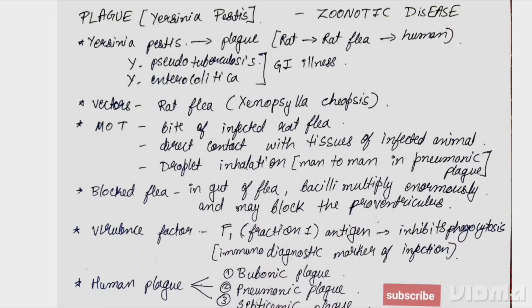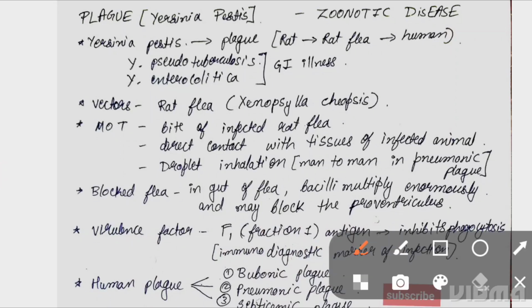So coming to the topic, what is plague? Plague is a bacterial infection which is caused by Yersinia pestis, and it is a zoonotic disease. Yersinia pestis, Yersinia pseudotuberculosis, and Yersinia enterocolitica are the three forms of Yersinia. The word Yersinia came from the scientist named Yersin, who discovered Yersinia pestis in Hong Kong.